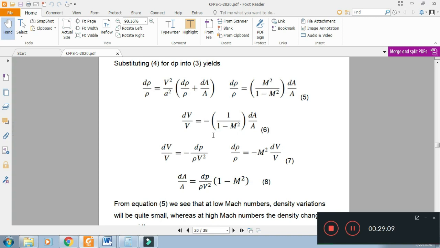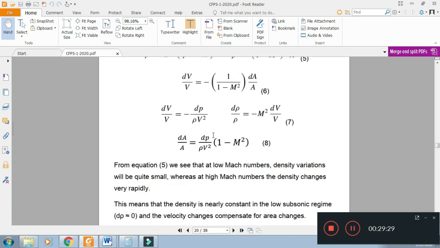If we want to accelerate the fluid further and we want to increase the velocity after the sonic velocity, we have to increase the area. So for the supersonic flow, if we want to increase the velocity, we should increase the area.